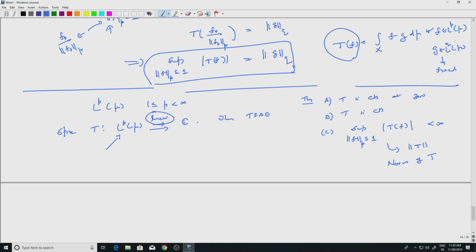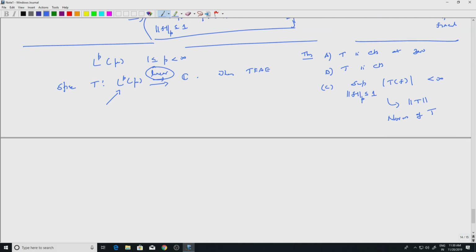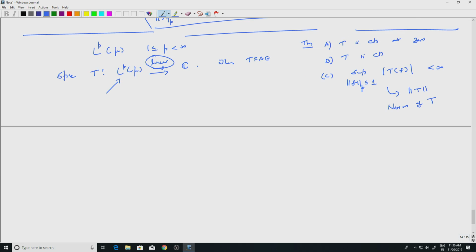Let's see a quick proof of this. This is a very easy proof, but let's go through it, because I can use this again and again without proving it again and again. So T is continuous at 0, and I want to prove that if it is continuous at 0, it is continuous everywhere.